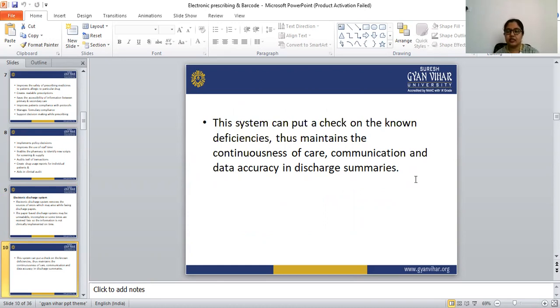So we can maintain the continuousness of care to the patient, communication to the patient, and data accuracy in the discharge summary with the help of this electronic discharge system.